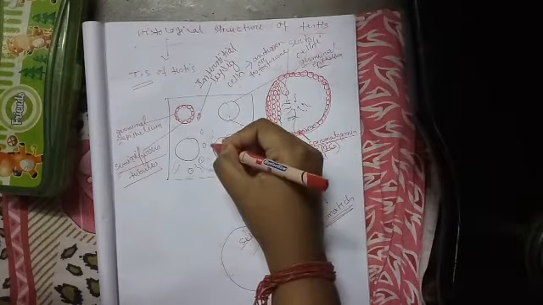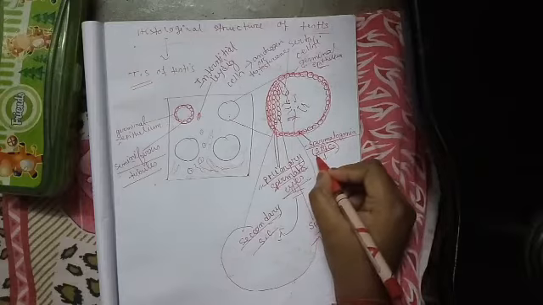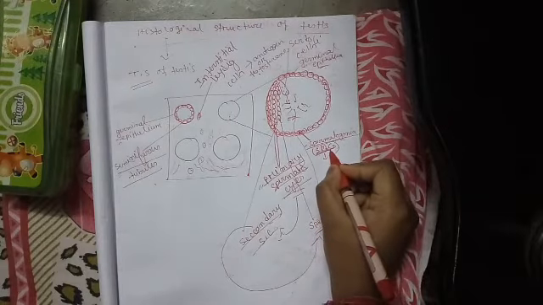In the TS of testis, we will see the seminiferous tubules as this kind of rounded structures. In the seminiferous tubule, the inner cell lining is known as germinal epithelium. The first layer of germinal epithelium is known as spermatogonia or sperm mother cell.